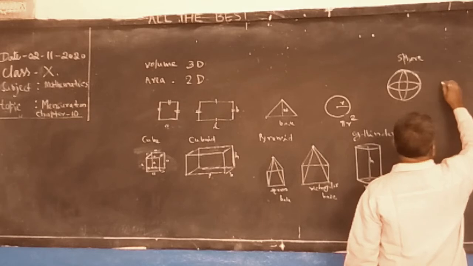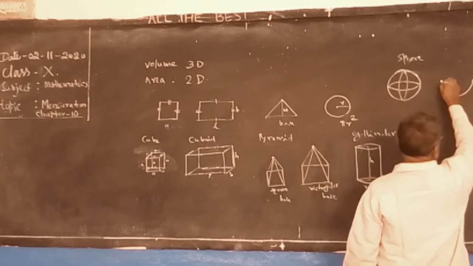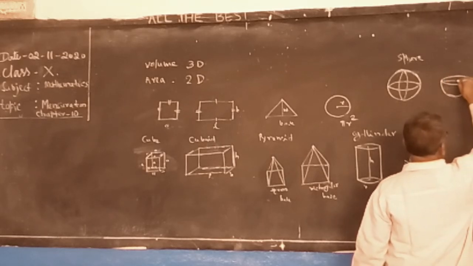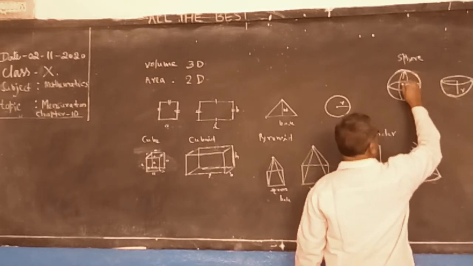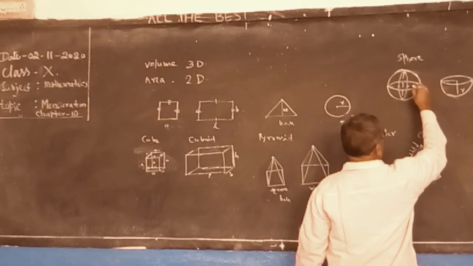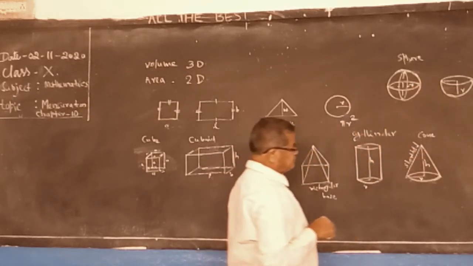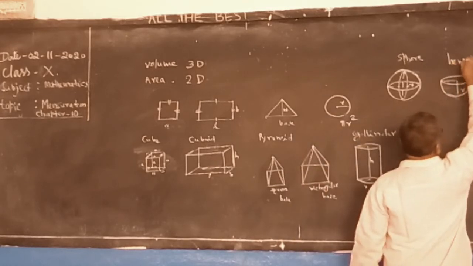And this is hemisphere. In this one, the height will be the diameter. Half of the sphere is called hemisphere.